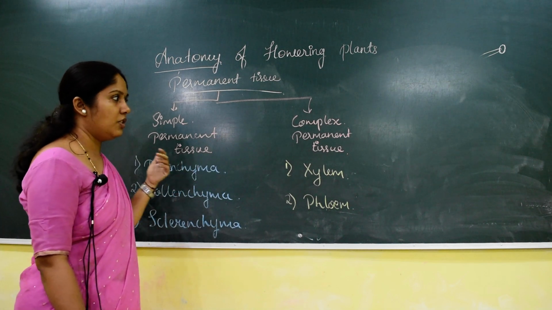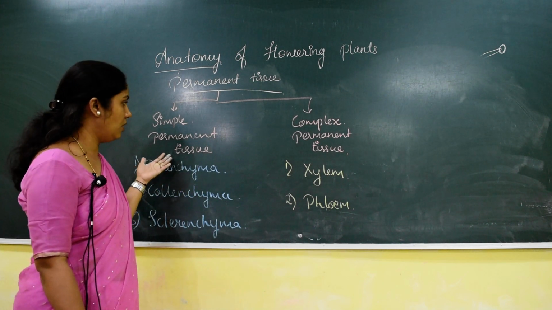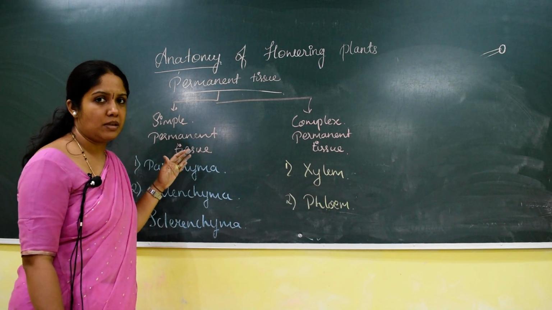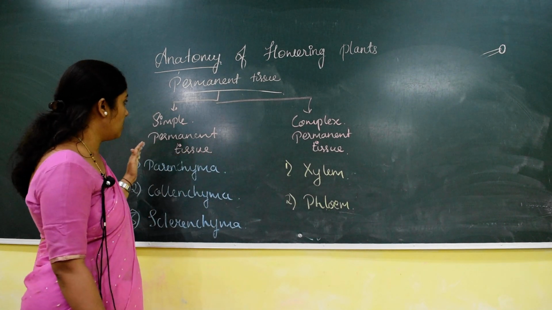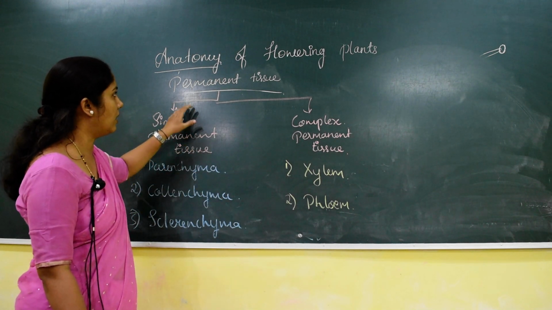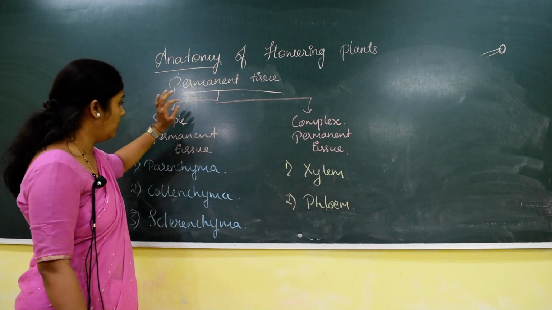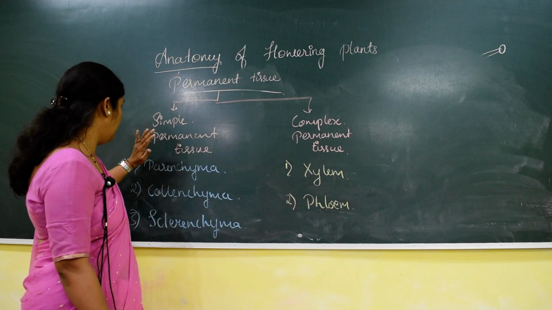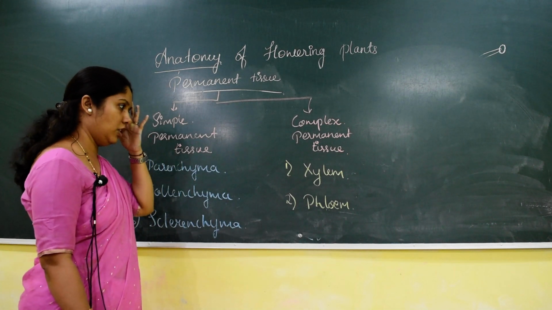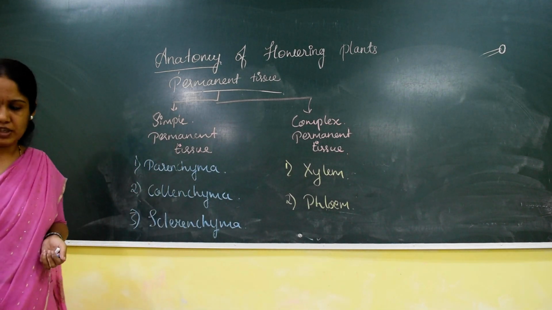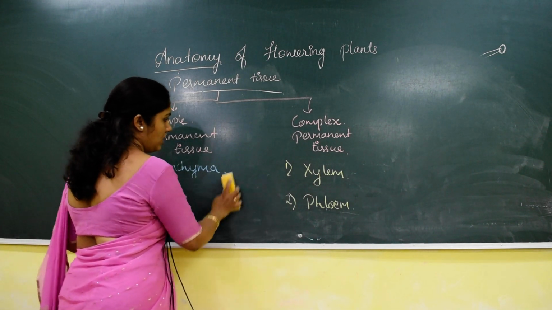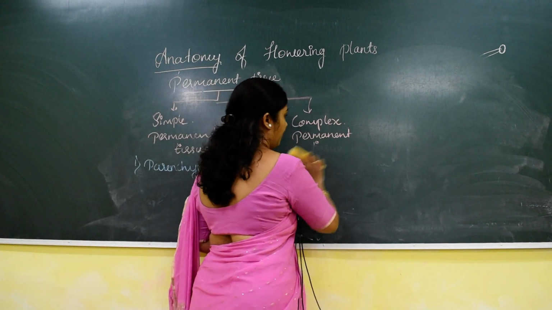Then from where was the cell division property seen for this tissue formation? It was because it arose from the meristematic tissue. So the simple permanent tissue and the complex permanent tissue are the 2 main categories of the permanent tissue. In the simple permanent tissue, parenchyma, collenchyma and sclerenchyma, whereas in complex permanent tissue, xylem and phloem. So first we will take up the first simple permanent tissue, that is parenchyma.